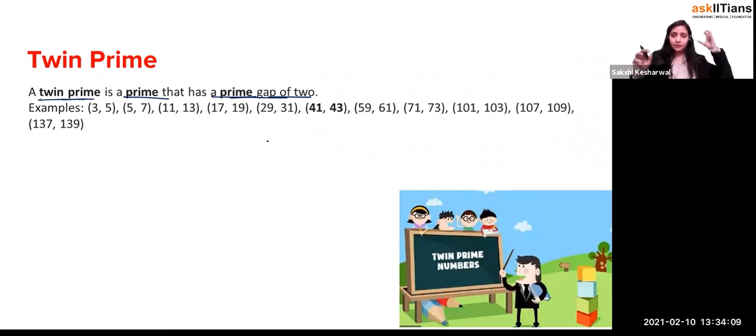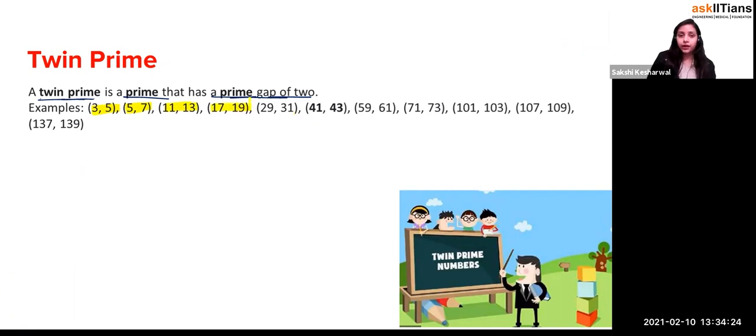You have to take the 2 primes, that's prime 1 and prime 2, and the difference between them is 2. Let's see that. Let's take an example. I think so many examples are already written, so there is no need to explain a lot. So let's see, the difference is 2. 5 and 7 is again a prime pair. Difference is 2. 11 and 13, again a prime pair.